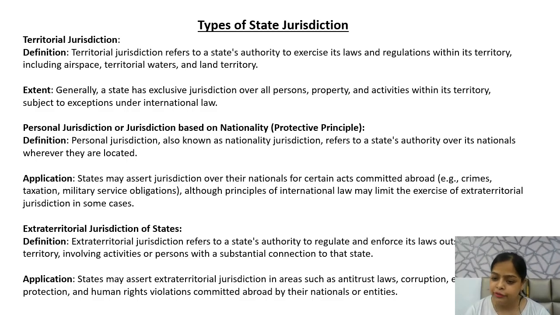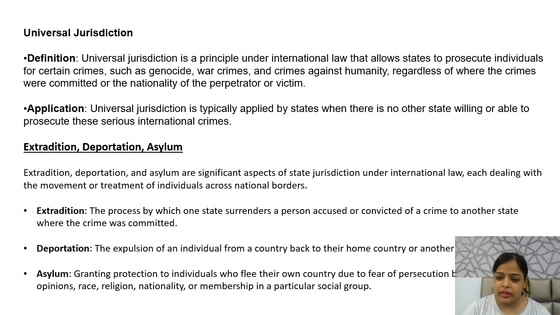Let's look at the fourth one. The fourth one is universal jurisdiction. It is a principle under international law that allows states to prosecute individuals for certain crimes, mainly heinous crimes like genocide, war crimes and crimes against humanity. And here a substantial connection is not required. There need not be nationality or the crime happening in India, nothing like that.